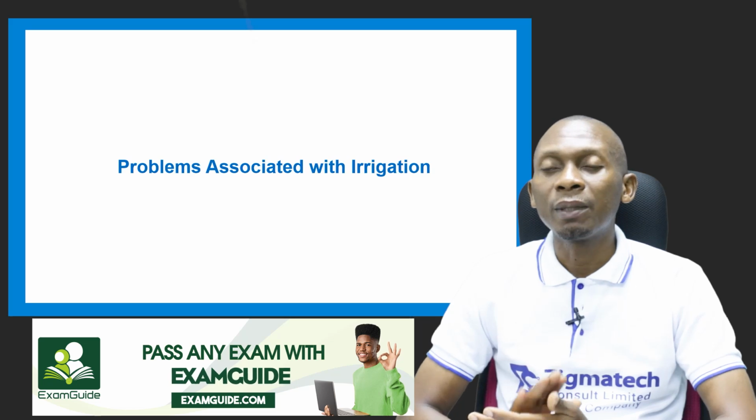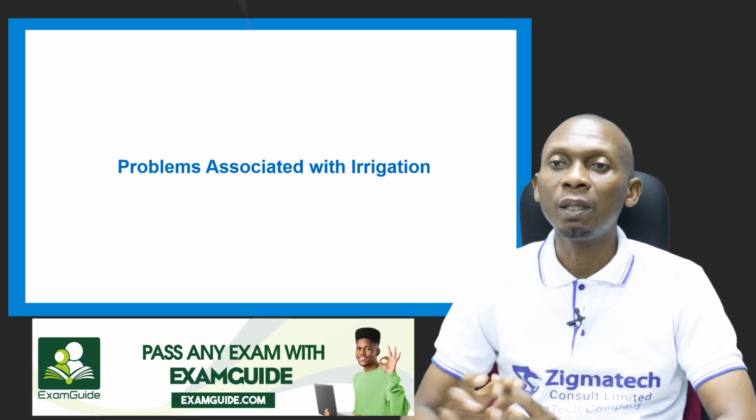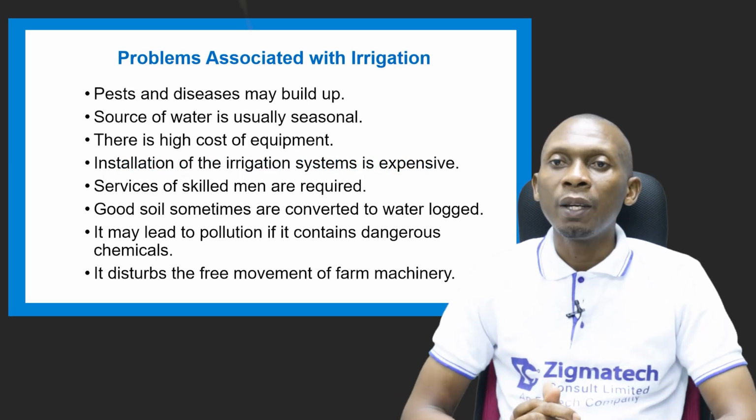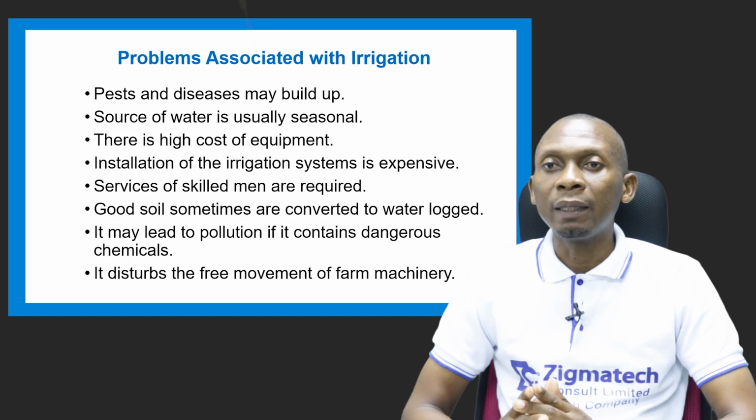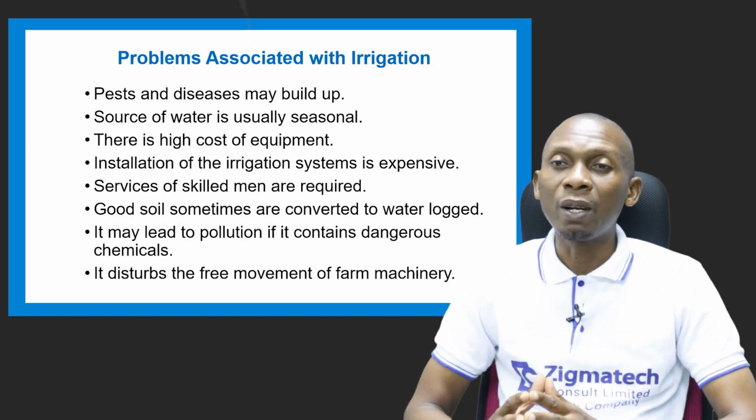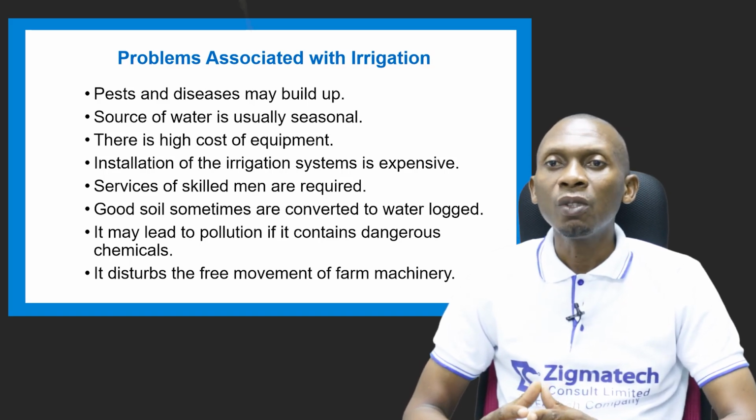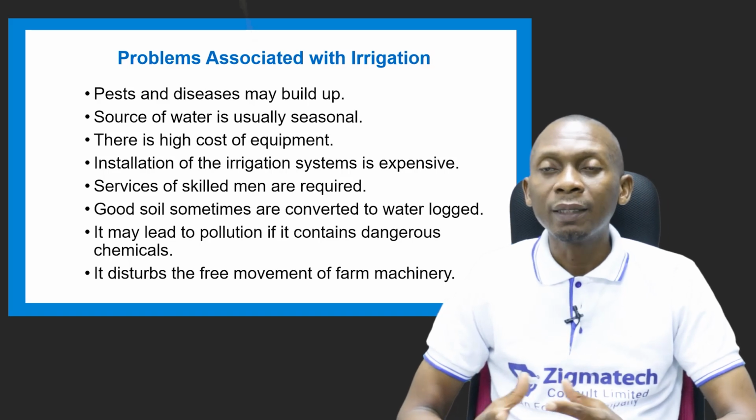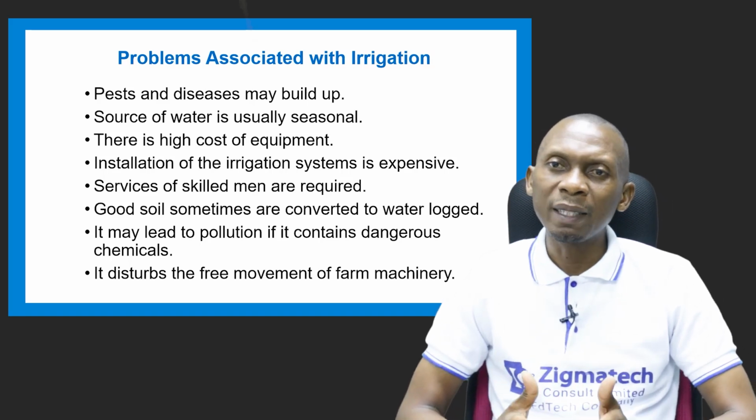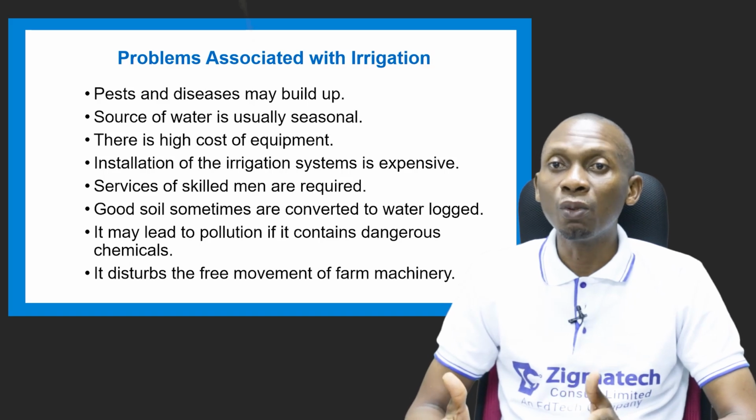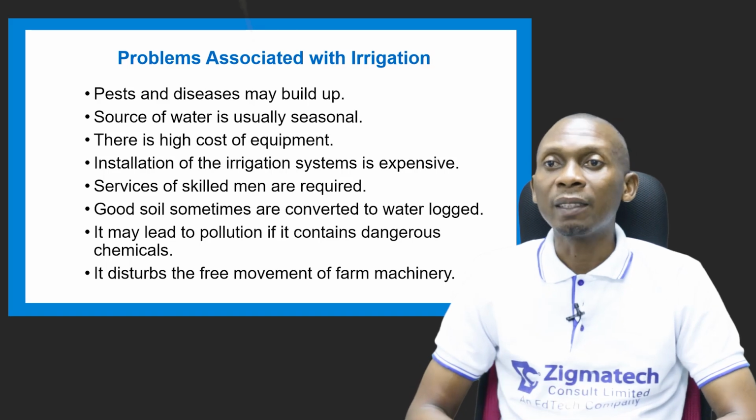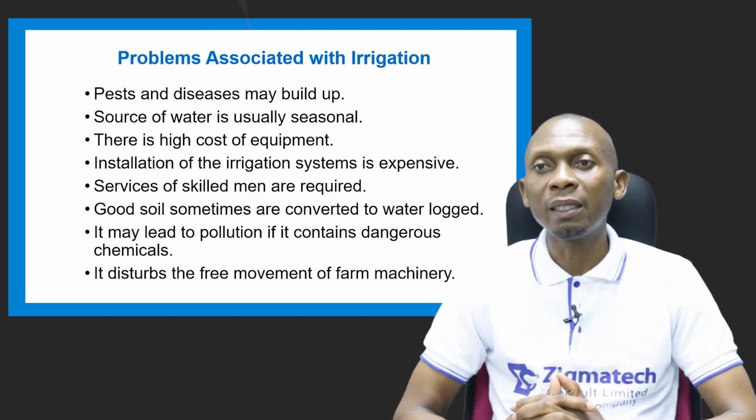Now let's look at the problems associated with irrigation. It also has its problems. So let's take a look at the problems. Pests and disease may build up. When you're irrigating a farmland and probably the other farmlands around there are not irrigated, those pests, they're living things. Diseases are caused by pathogens that survive on water. And so once that environment is conducive for them, before you know it, they will be able to migrate into such irrigated lands and start invading such lands. So there's pest and disease buildup.